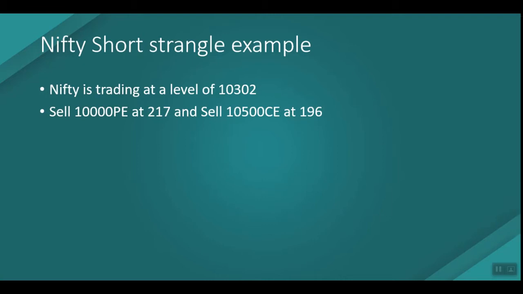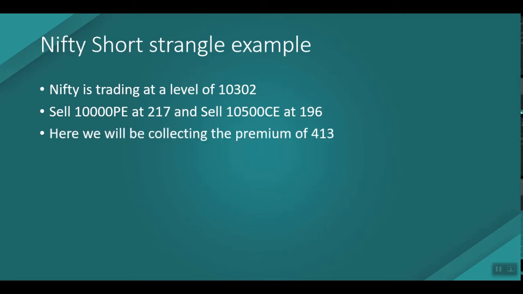Here we'll be selling a put option 300 points down and an OTM call option at a higher distance of 200 points. We'll be collecting a total premium of 413 rupees: 217 rupees from the sold put option and 196 from the sold call option, which is collectively 413 rupees. Now our break-even will be as below.